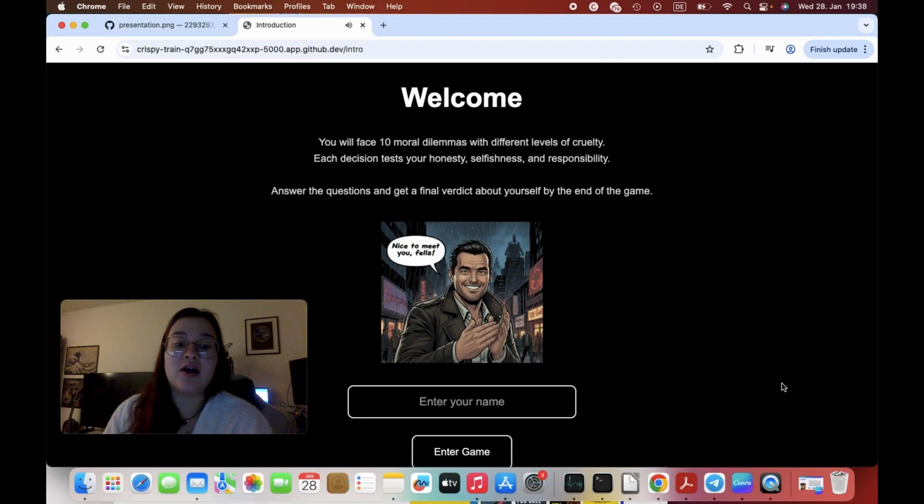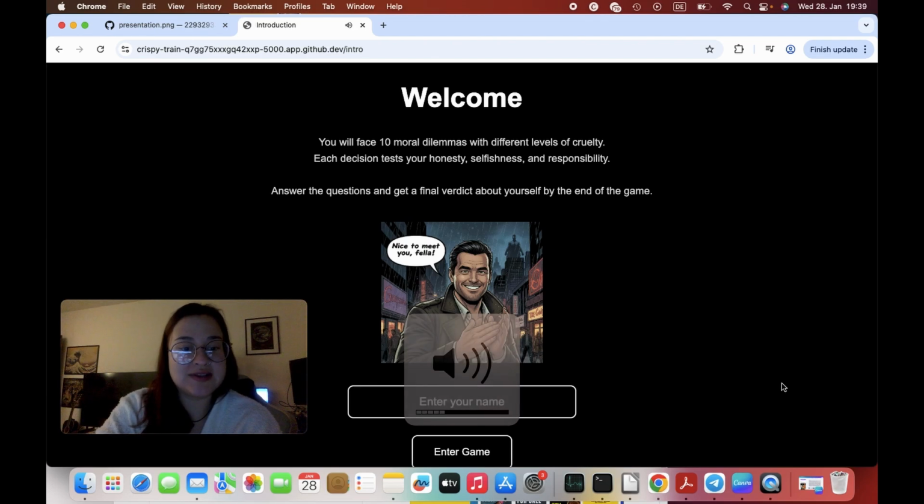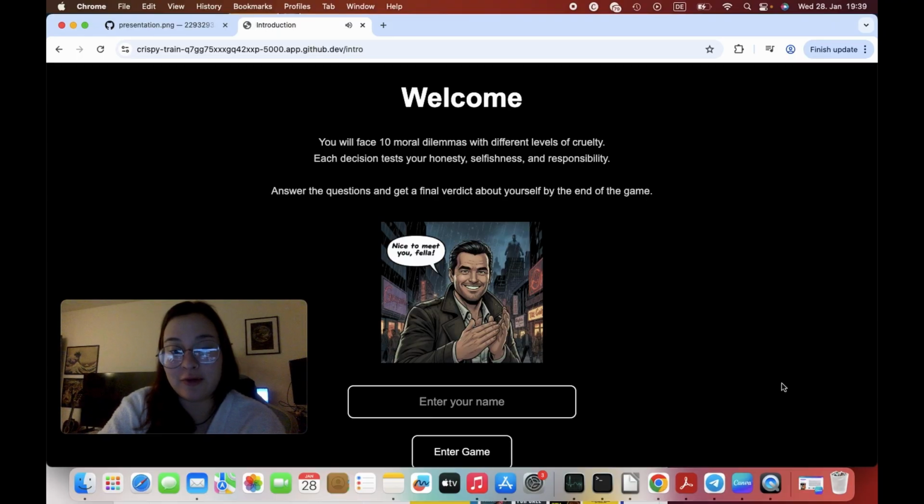These points are also stored, and after answering each question, the user sees immediately how many points he or she has earned. And after answering all of the questions, the user will see the final verdict about himself or herself: how much of a cunt is this person based on which moral decisions the person has taken?